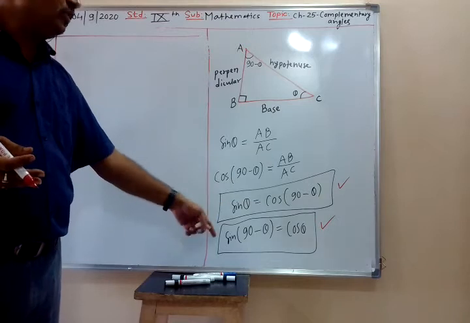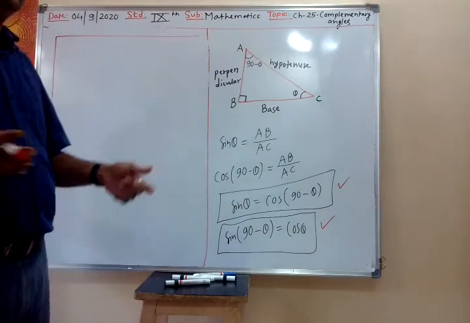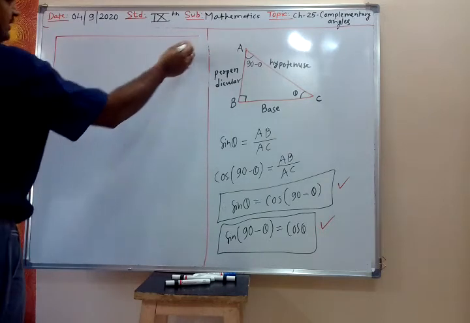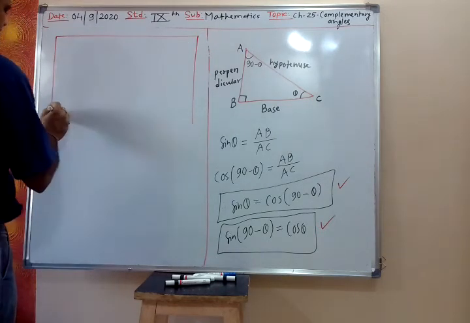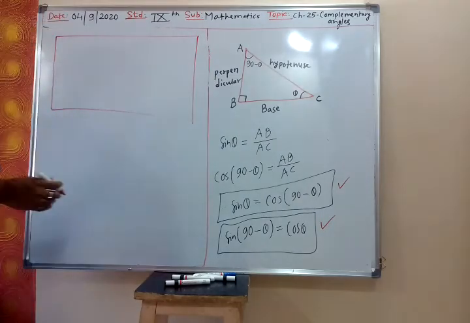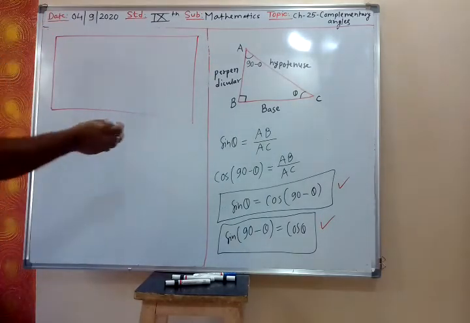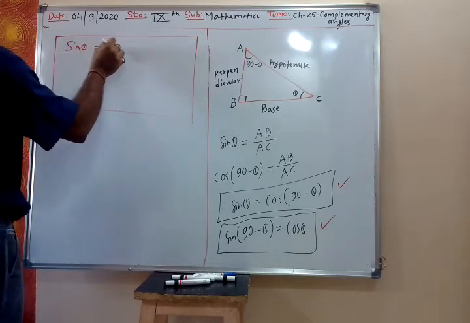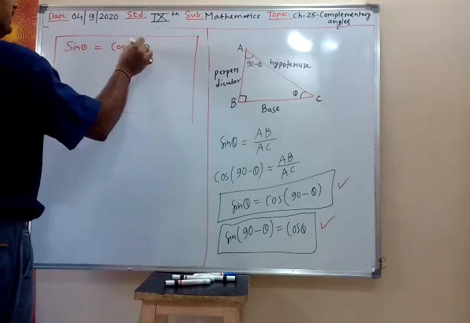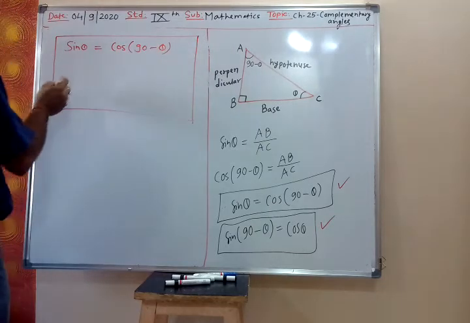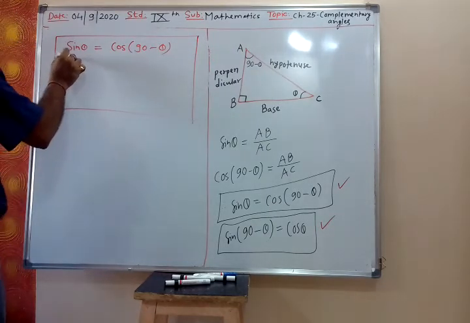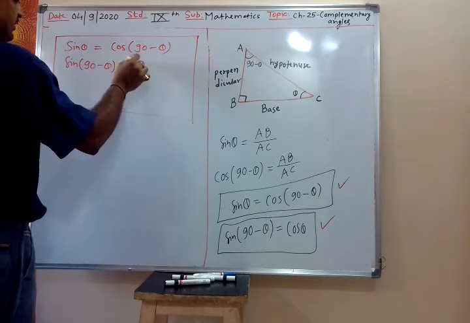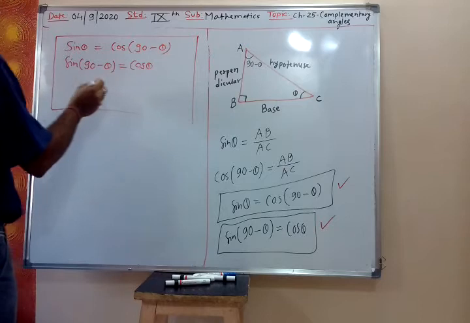I have derived for sine and cos, similarly I will derive for sec and cosec. Step by step we go. First you have to understand, and then we solve the problem. Because this chapter is easy, but if you don't understand you find it difficult. So the first formula is sine theta is cos 90 minus theta, and sine 90 minus theta is cos theta.